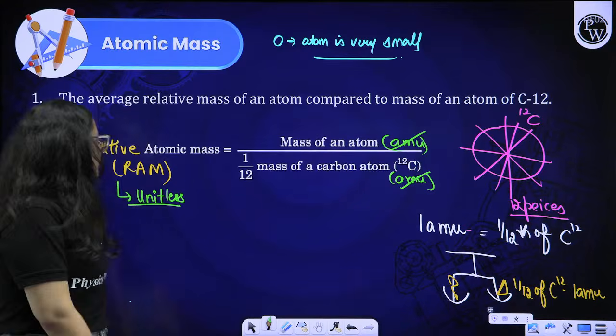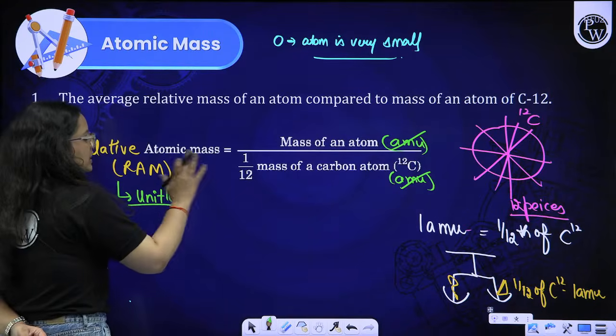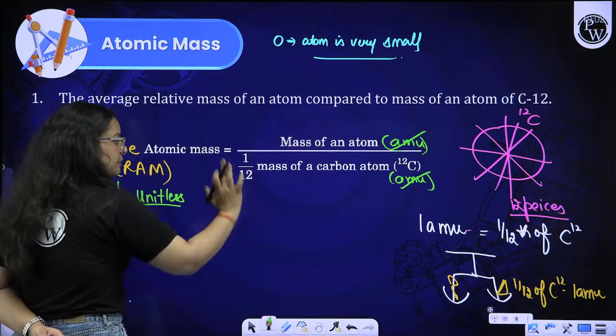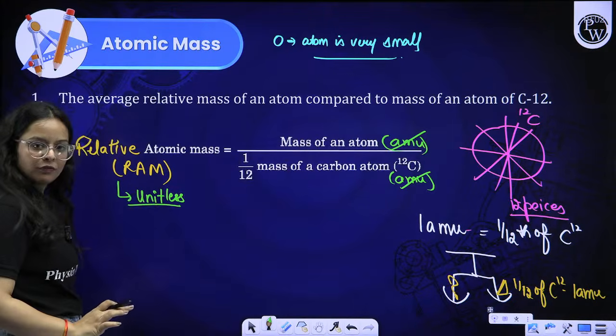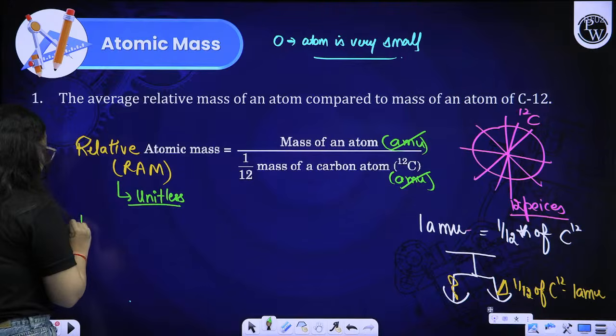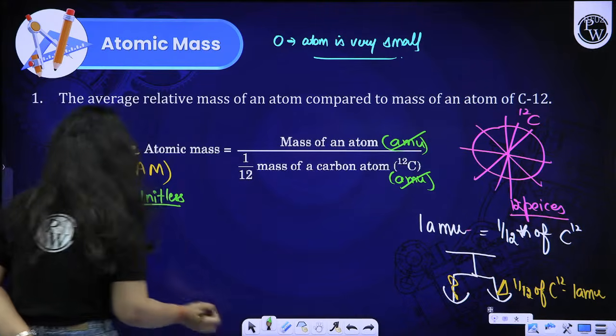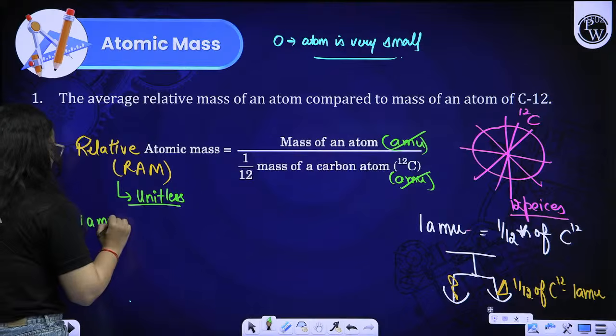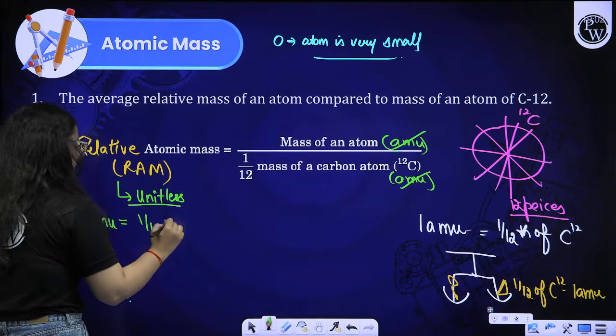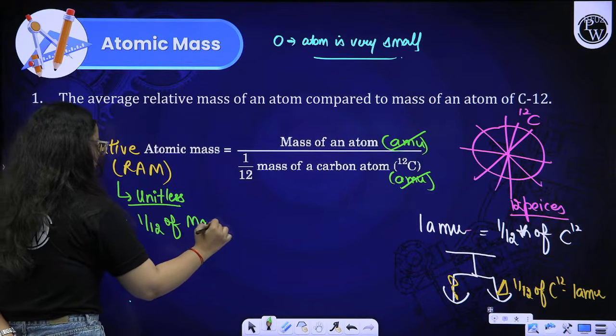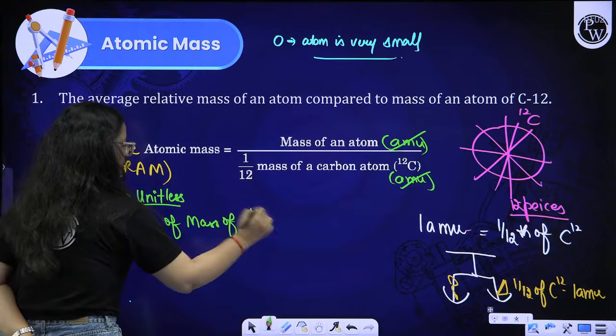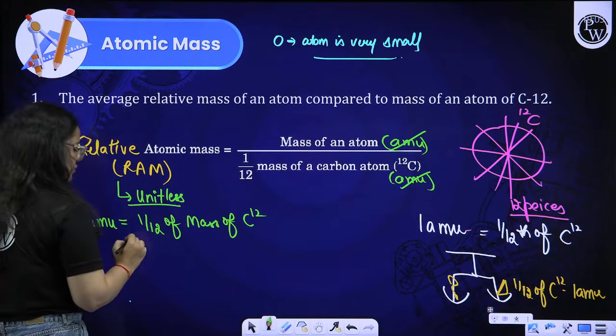Is it clear to you all? So atomic mass is relative atomic mass. Right now we are taking the actual mass of an atom in AMU divided by 1/12 of an atom. So what is 1 AMU? If I ask you what 1 AMU is, 1 AMU is 1/12 of the mass of carbon 12. Right, beta? 1/12 of the mass of carbon 12.